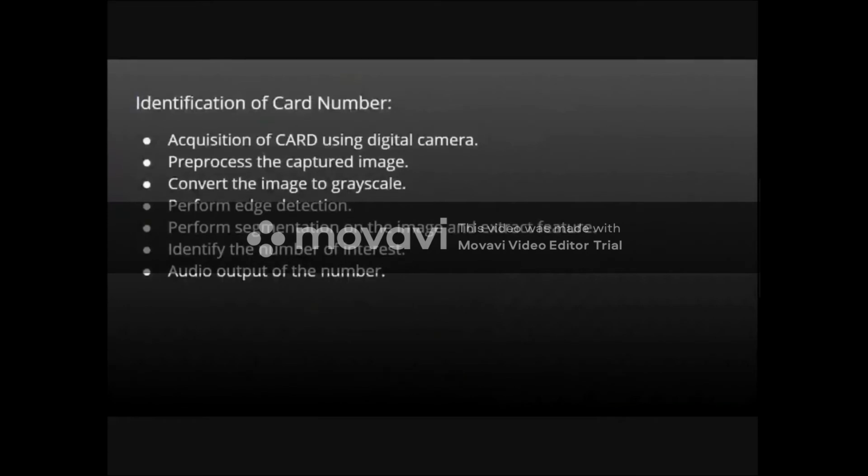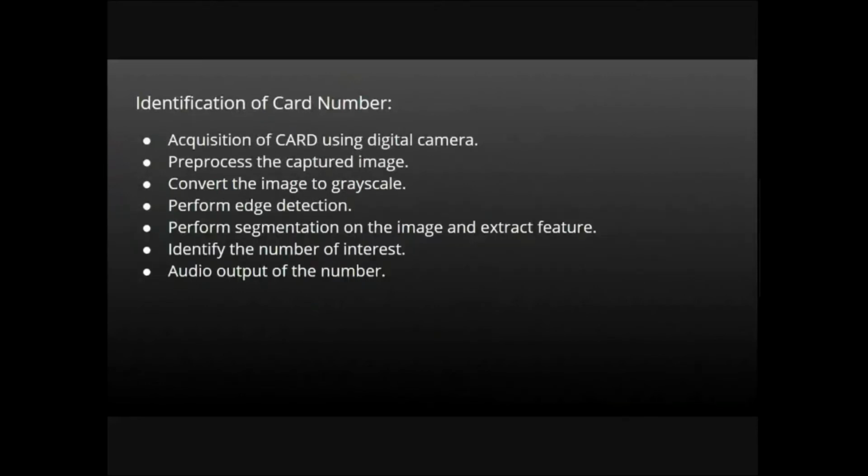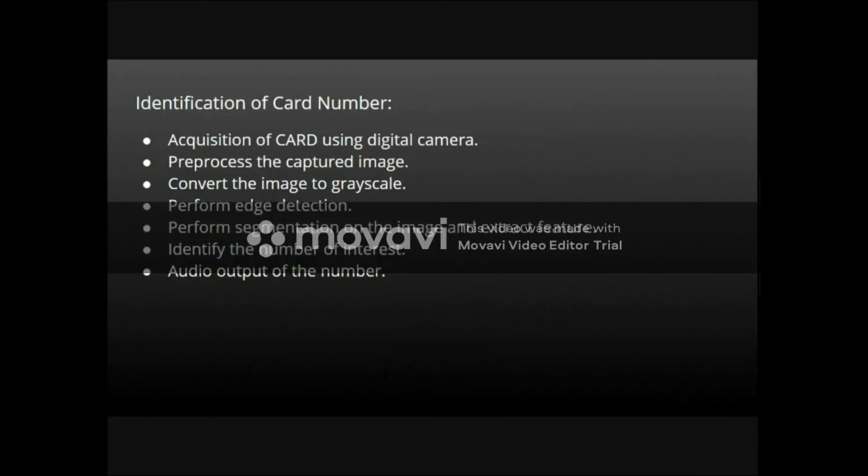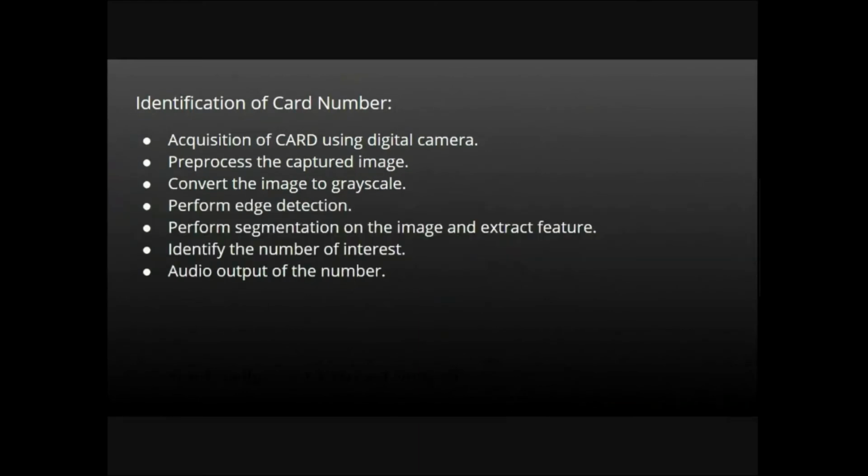A similar approach is used to identify the card number. Acquisition of the card using a digital camera, pre-processing the captured image, converting the image to grayscale, performing edge detection on the image, performing segmentation on the image and extracting the feature to identify where exactly the number is present on the image. Then audio output of the number is given.